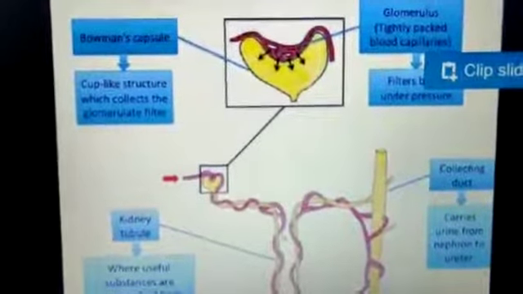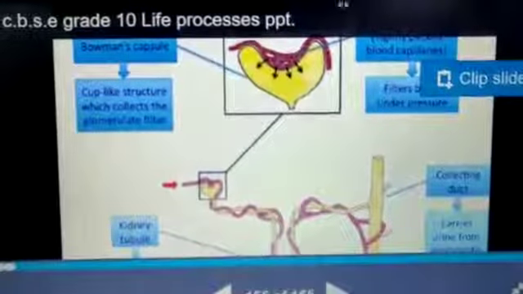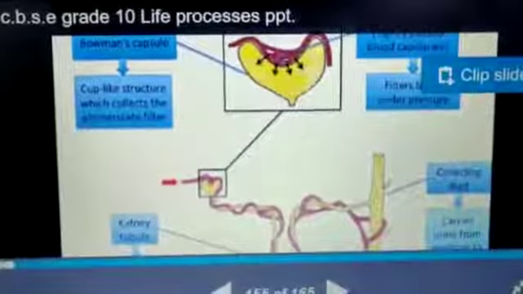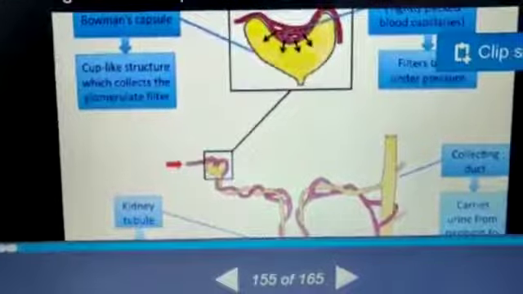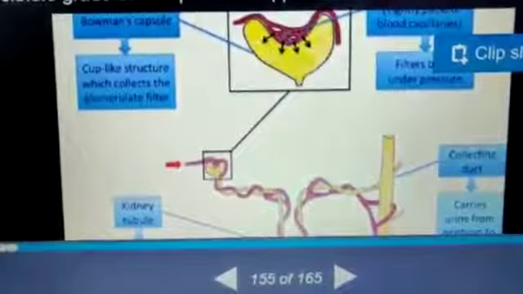Your nephron is made up of, you are able to see the structure. This is the first part of a nephron, a cup-like structure, which is nothing but the Bowman's capsule. It is a big wide-mouthed structure which contains a tubule or network-like structure, that is the glomerulus. Here is the enlarged view. This is the glomerulus as well as the cup-shaped structure, the Bowman's capsule.